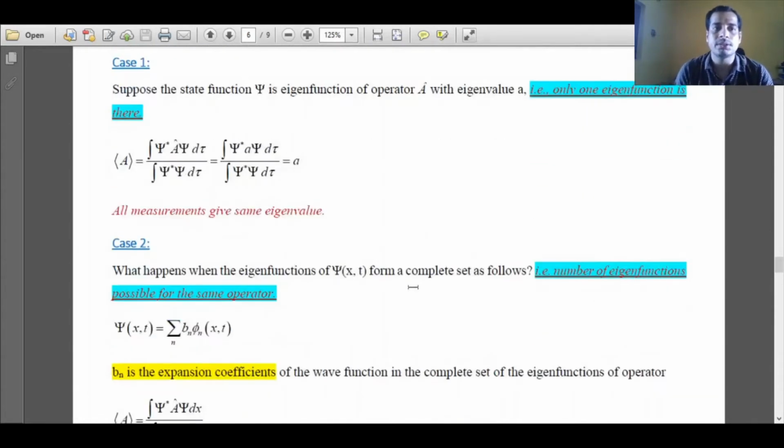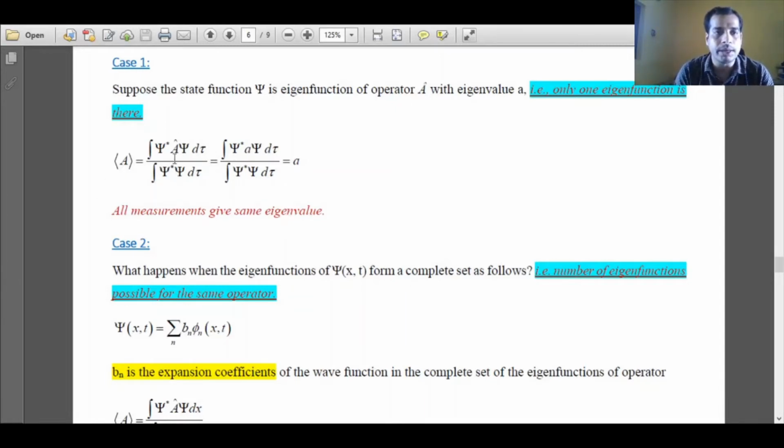Now we will consider two cases. I said an operator can have many eigenfunctions or different eigenstates are possible for a particular operator. Now for a simple case, we will assume that there is only one eigenstate or there is only one eigenvalue. Then the expectation value expression will be only a. This is the expectation value expression.